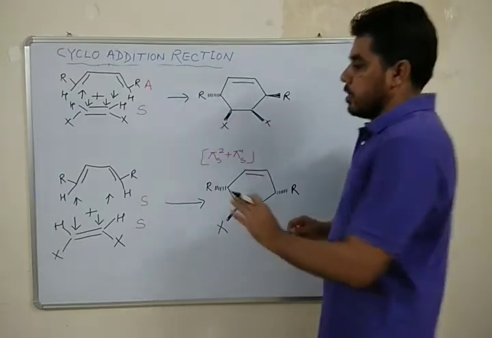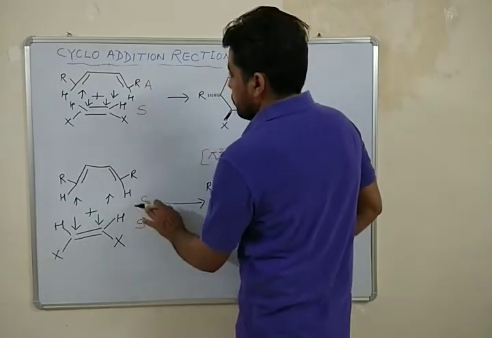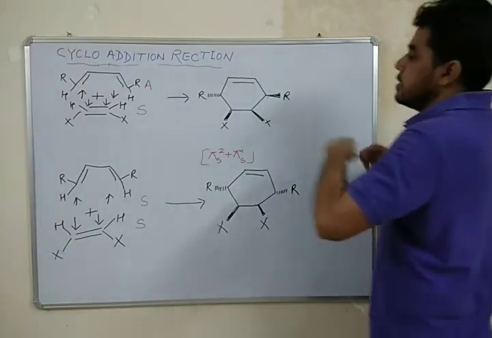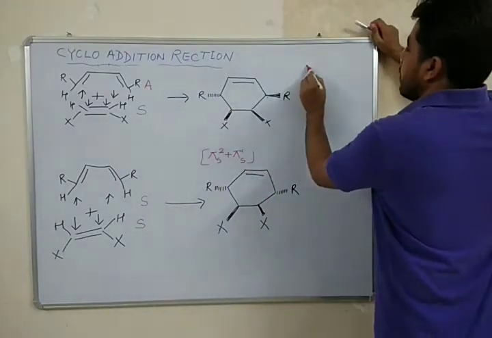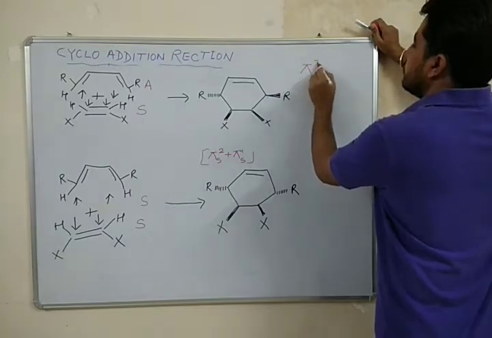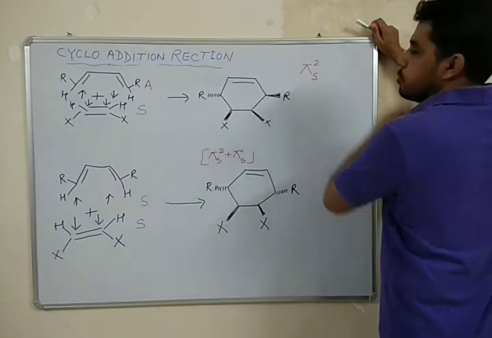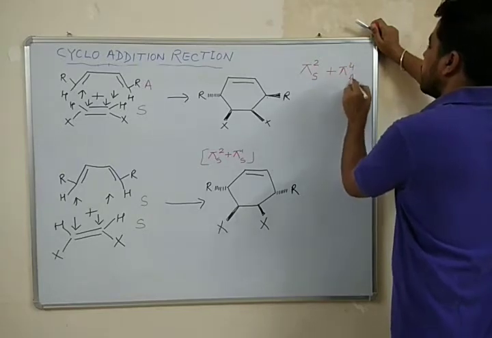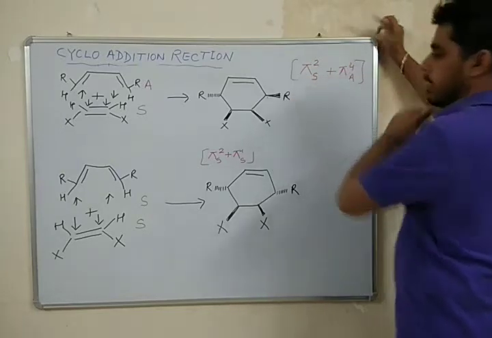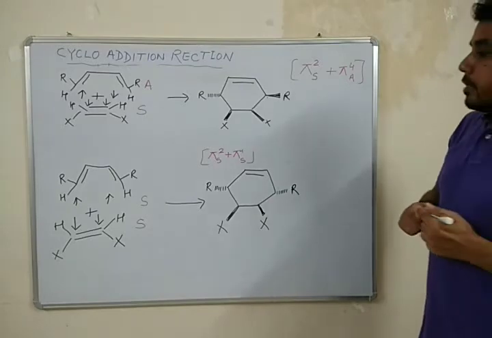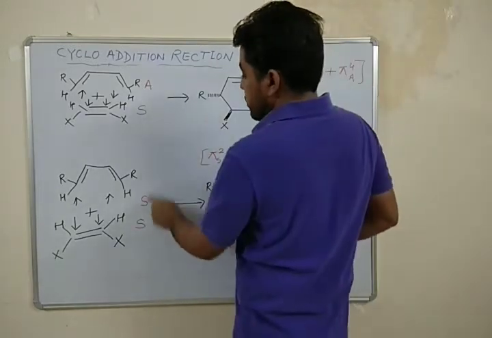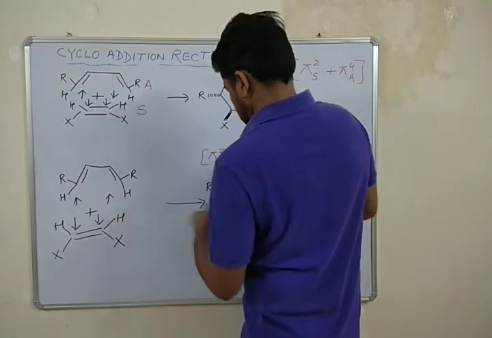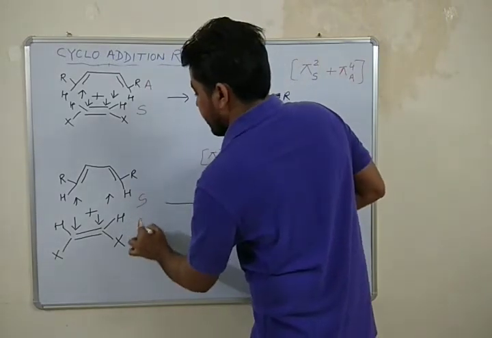Okay, so this is an example of intra-supra addition. Let me convert this into supra-intra. So how will I represent this addition? It will be represented as pi 2 supra plus pi 4 intra addition. Okay, let me convert this particular one into supra-intra addition.